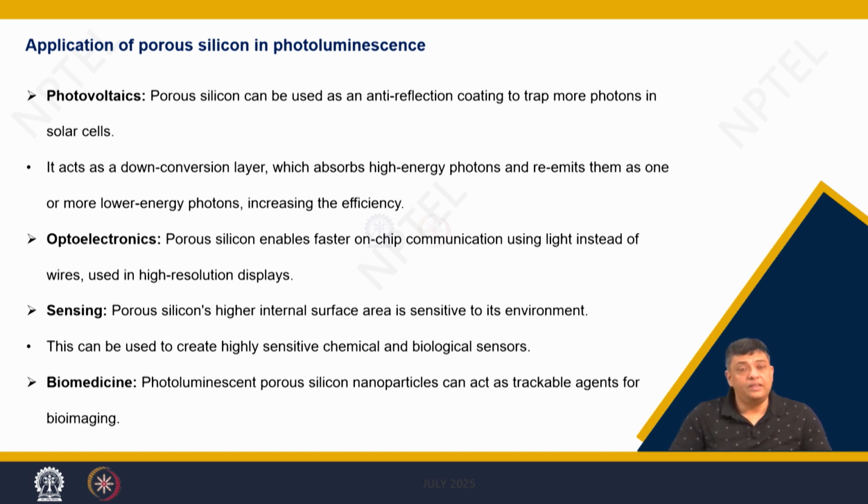So, this concept is then used for various applications, namely photovoltaics, optoelectronics, sensing and biomedicine.